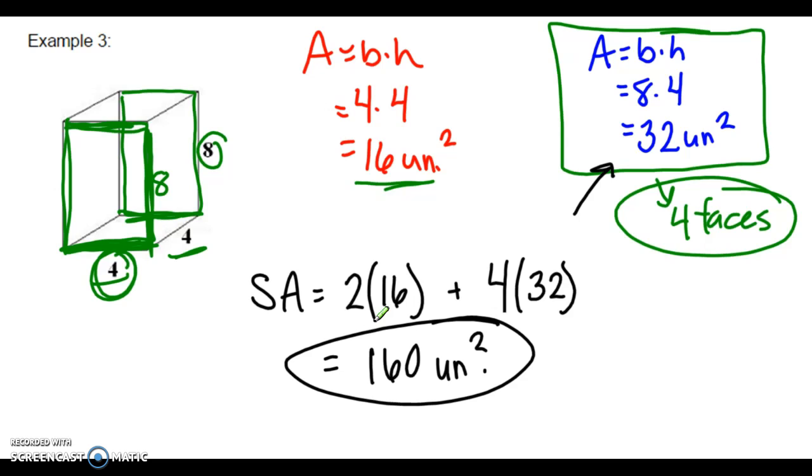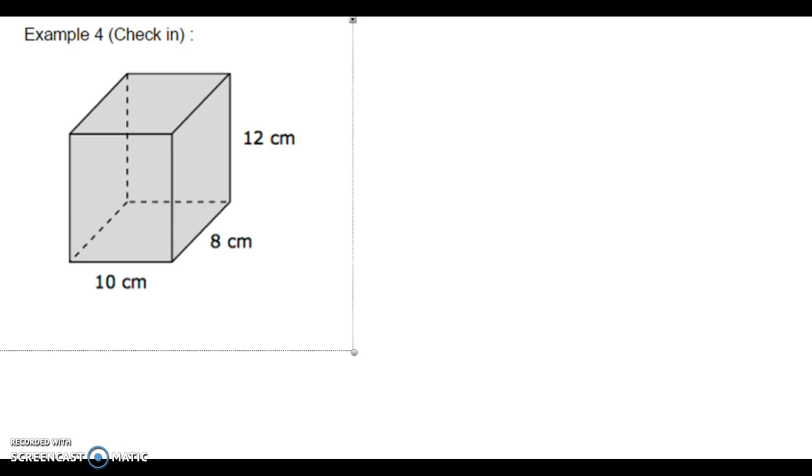So below example 3, you should see example 4 looks like this, and you see that this is your check-in problem. So at this point, my video's coming to a close. You should go ahead and set yourself up, find the surface area of this rectangular prism, and as soon as you have done that, you can come and check in with me. We'll make sure that how you're showing work and the process you're working through is working for you, and then you can start your practice assignment.